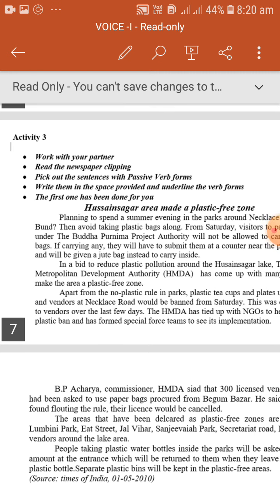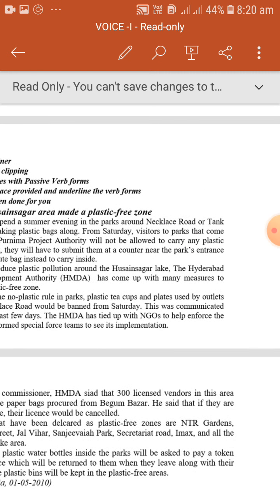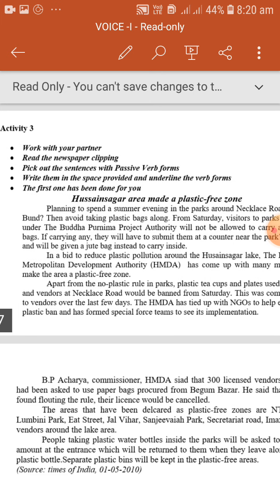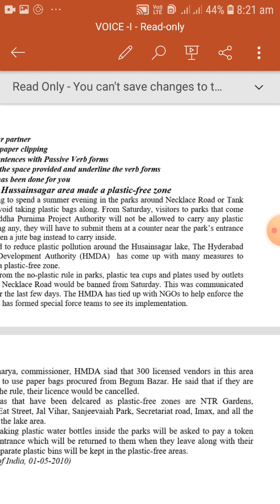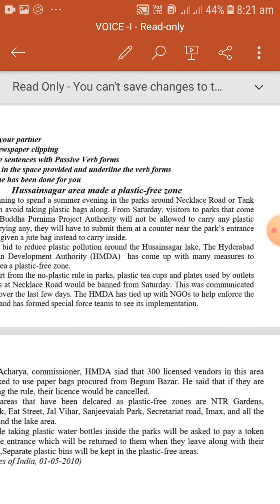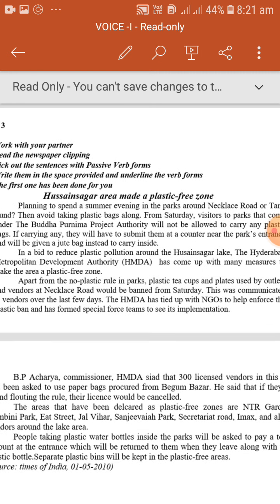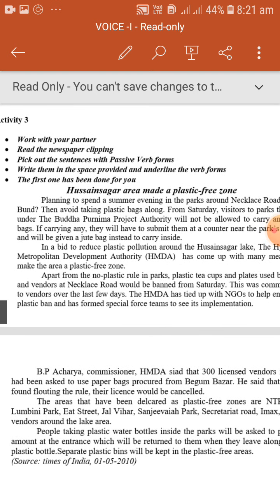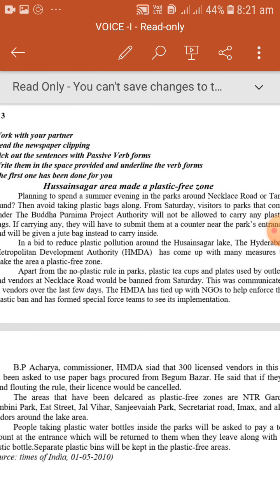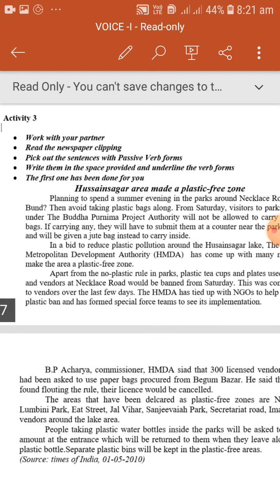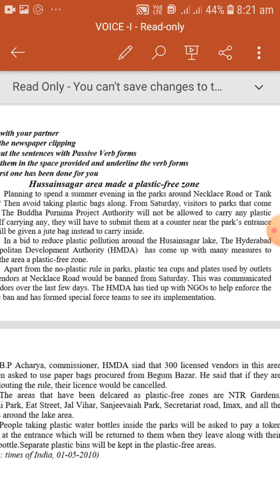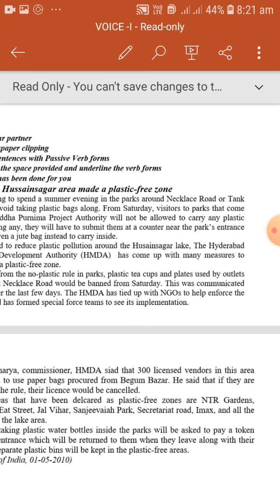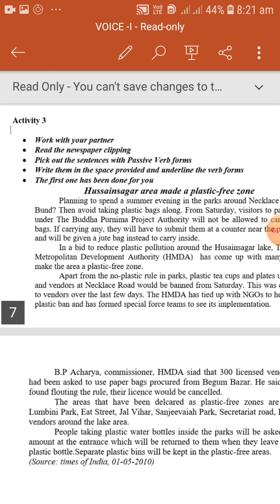Hussain Sagar made a plastic free zone. Planning to spend a summer evening in the parks around Necklace Road and Tank Bund? Then avoid carrying plastic bags along. From Saturday, visitors to parks that come under the Buddha Purnima project authority will not be allowed to carry any plastic bags. If carrying any, they will have to submit them at a counter near the park's entrance and will be given a jute bag instead to carry inside.